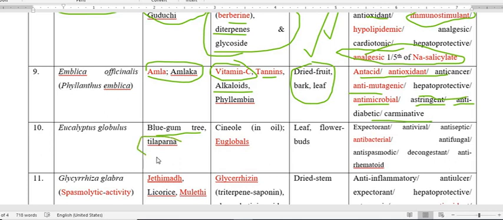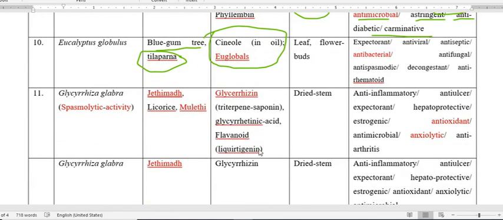This plant possesses the active constituent cineol, that is cineol, and also contains euglobals. These constituents of Eucalyptus globulus are present in the leaf and the flower buds and possess various pharmacological activities like expectorant, antiviral, antiseptic, antibacterial, antifungal, antispasmodic.